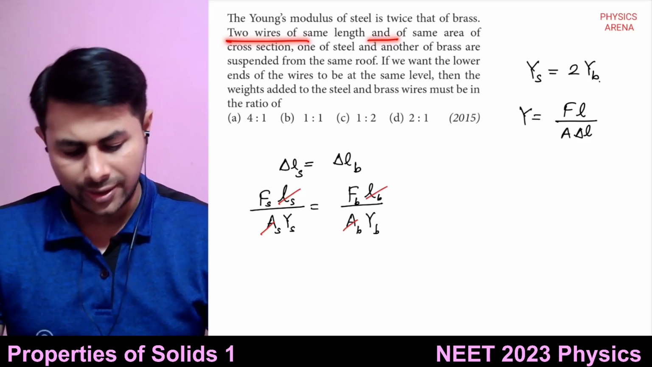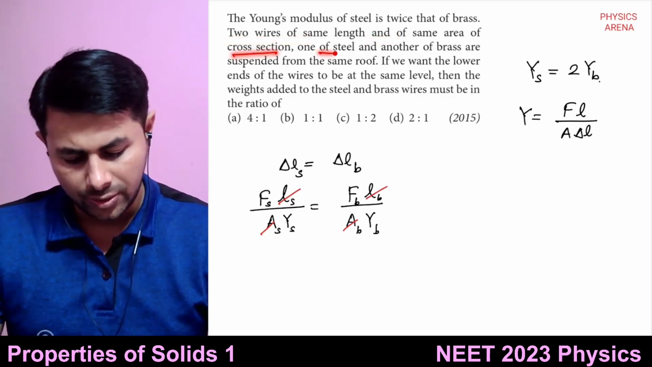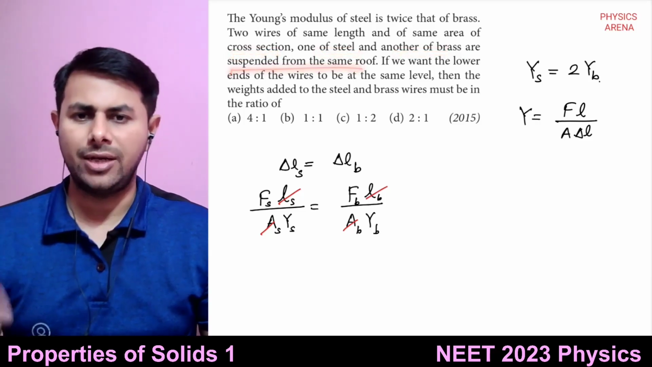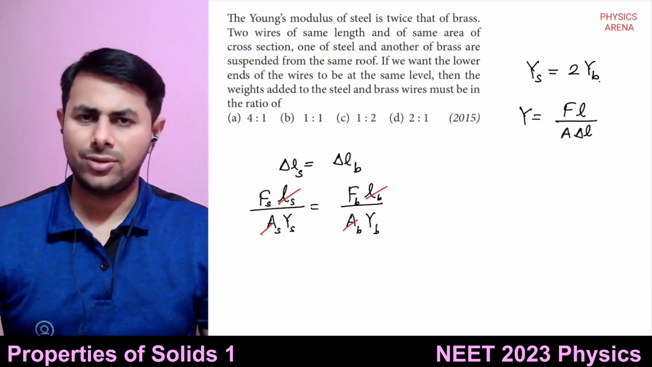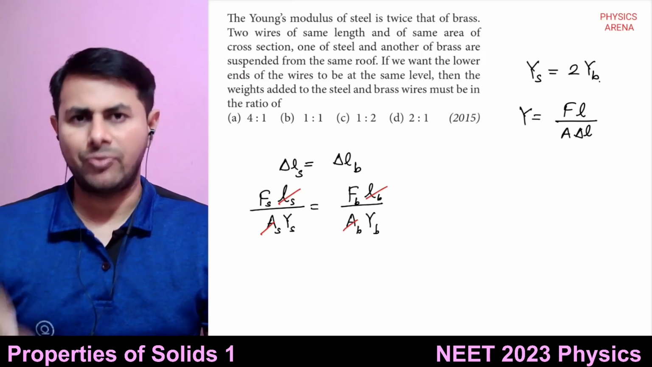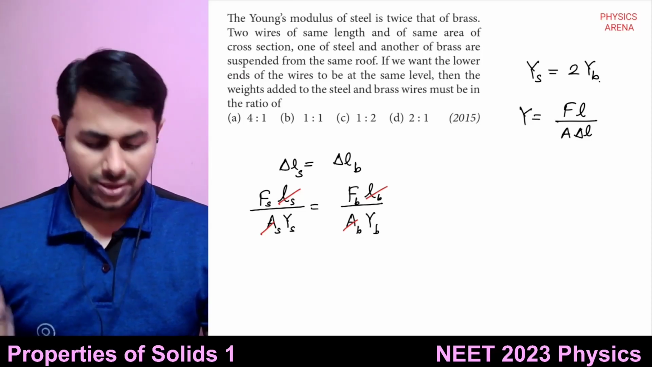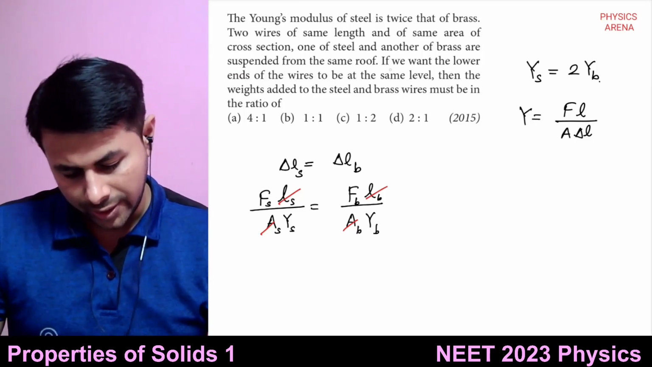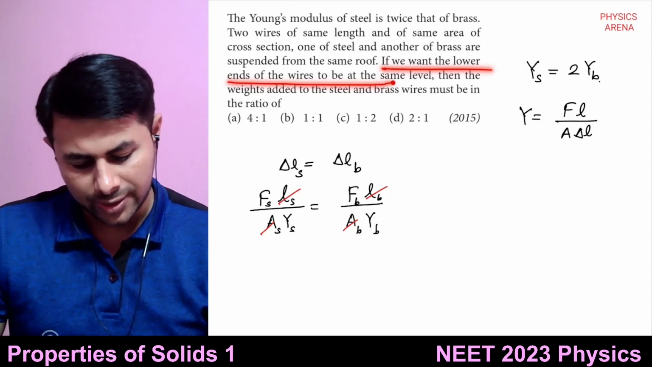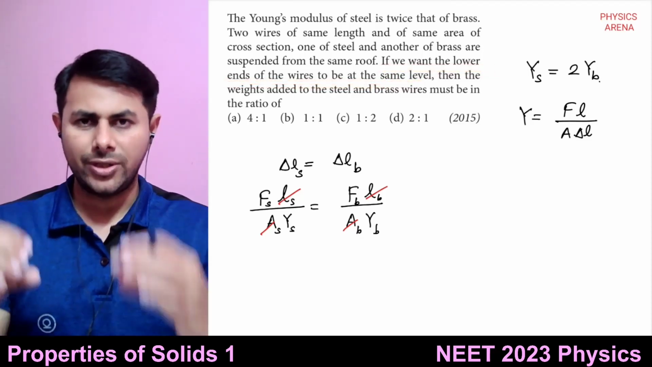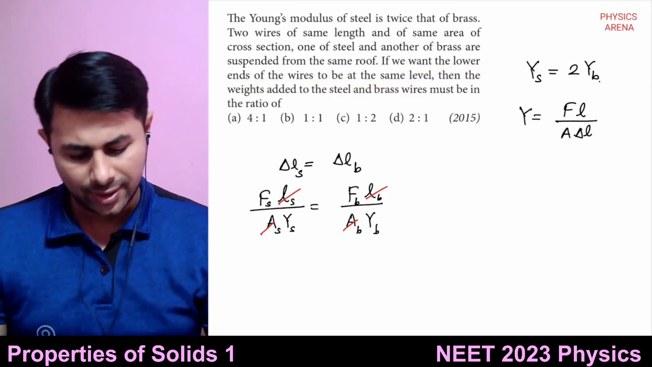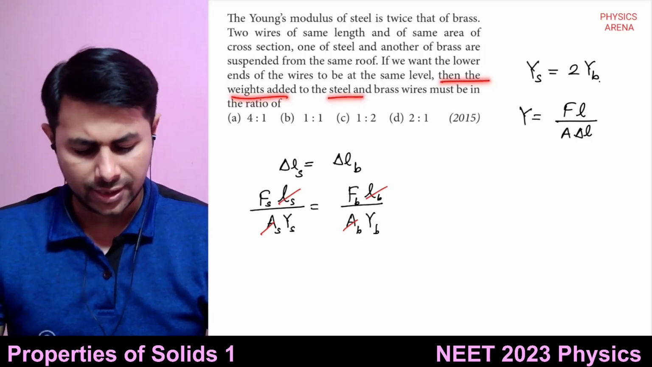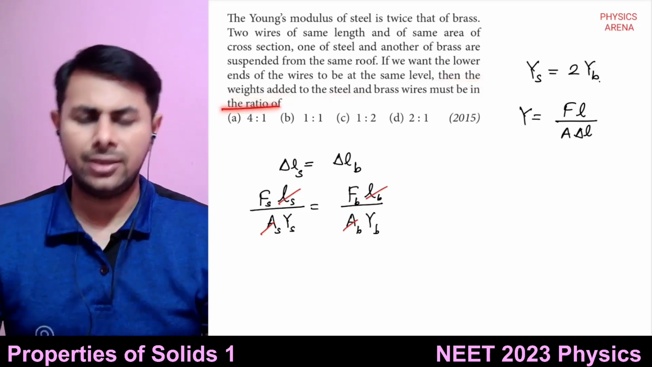Two wires of same length and same area of cross section, one of steel and another of brass, are suspended from the same roof. So there are two identical wires, one made of steel, another of brass, connected to the same roof. If we want the lower ends of the wires to be at the same level, so you want the same extension in those two wires, then the weights added to the steel and brass wires must be in the ratio of.